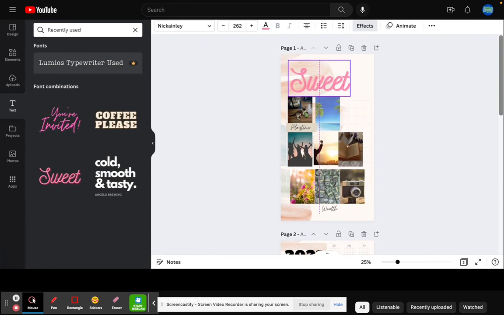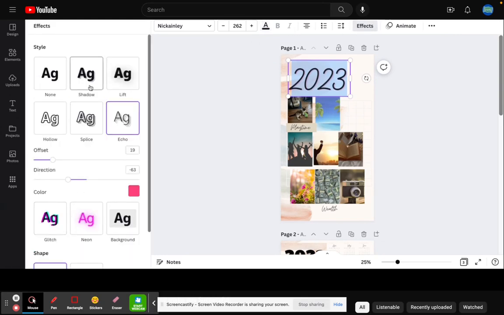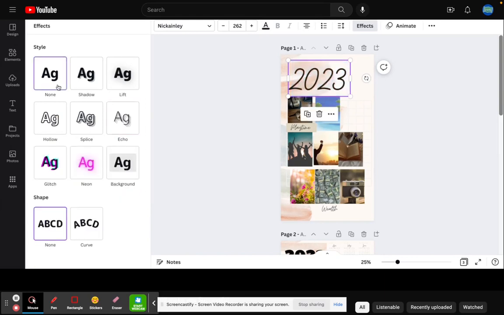So putting it up there and erasing sweet, 2023, of course. Going to change that color. Black is the color for this, and getting rid of the pink effects by getting rid of that shadow, hitting none, making it a little smaller because we want the words vision board to go under 2023.